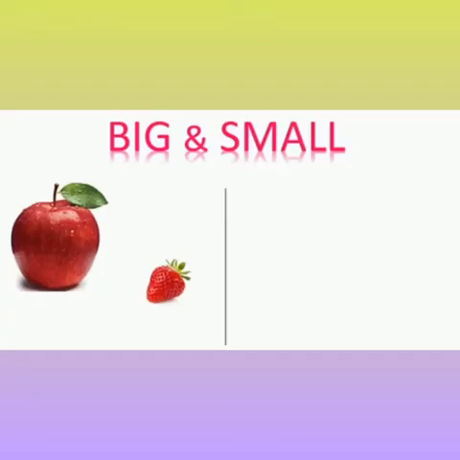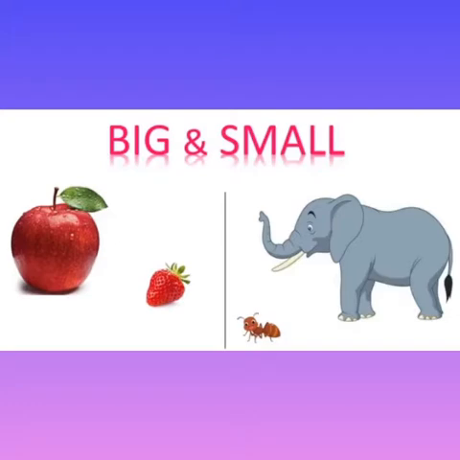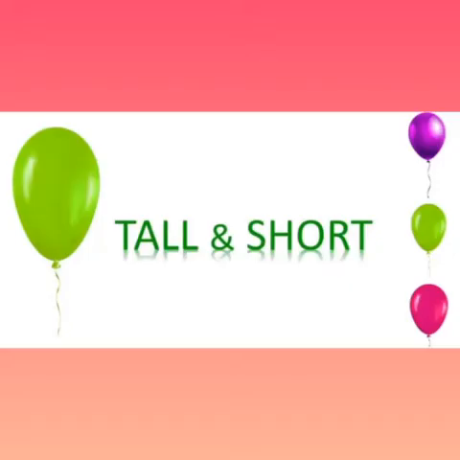The first concept is big and small. We have two objects, apple and strawberry. Can you see which one is big and which one is small? Yes, an apple is big and a strawberry is small. Can you see an ant and an elephant? Yes, an ant is small and an elephant is big. Big and small.